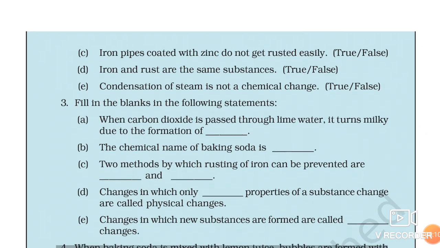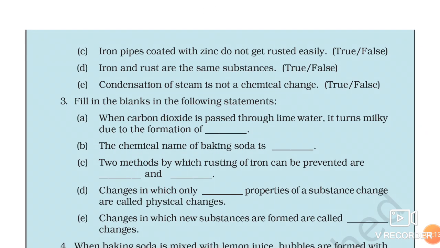Now C: iron pieces coated with zinc do not get rusted easily. Yes, this is a true statement. Why is it so? Coating of zinc on iron is done by the process of galvanization. This is known as galvanization, and it stops the reaction of water and oxygen with iron pieces. So that's why there is no rusting. So this is true.